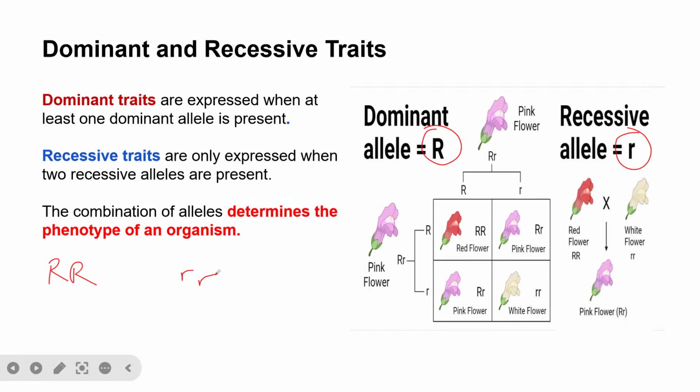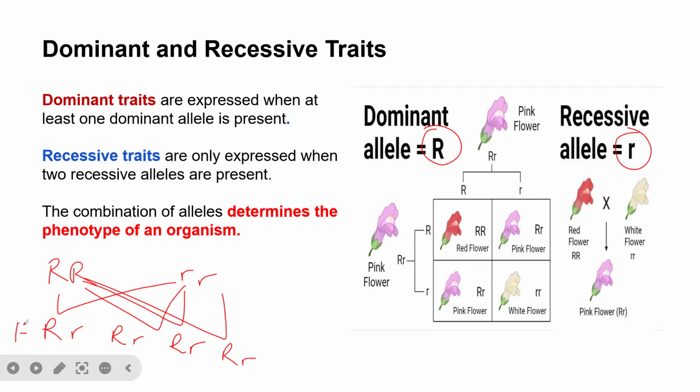If we cross this one with this, we have capital R, small r. This one with this, capital R, small r. This one with this, capital R, small r. And this one, capital R, small r. All of this is the F1 generation. From this F1 generation, all of them phenotypically are red in color.